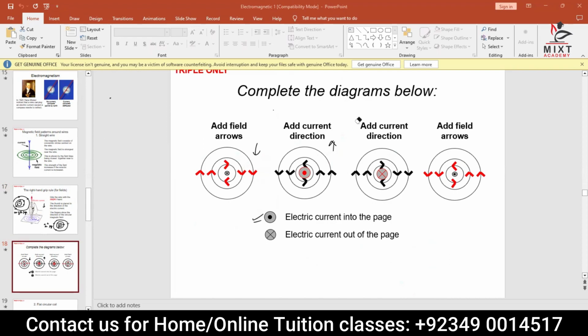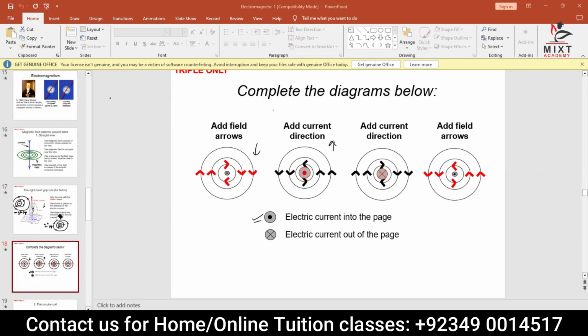First things first, add the field lines, then add the current direction. Add the direction, add the field line, up to you. One thing must be given to you: if this cross is given, it means the current is going into the page. Thumb direction is downward, so the direction will be clockwise. If that is a dot, the thumb is upward, and the direction will be anti-clockwise.